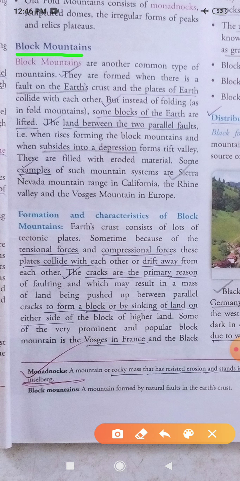Okay, so these block mountains are formed when there is a fault on the earth crust and the plates of the earth collide with each other. So these block mountains are formed when faulting is created. Faulting means what? Nothing but the cracking of the earth crust.